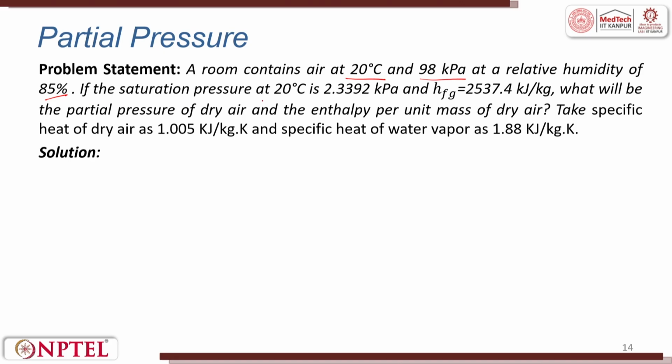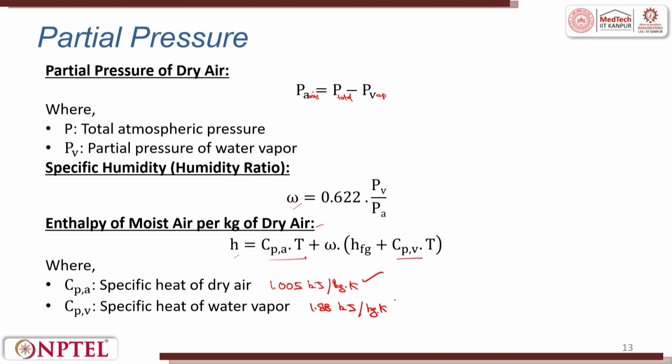If the saturation pressure at 20 degrees is 2.3392 kilopascal and hfg is 2537.4 kilojoules per kg, what will be the partial pressure of dry air and the enthalpy per unit mass of dry air? Take specific heat of dry air as this and specific heat of water vapor as this. These values I have given in the previous slide as well.